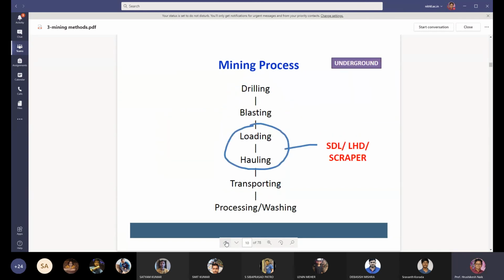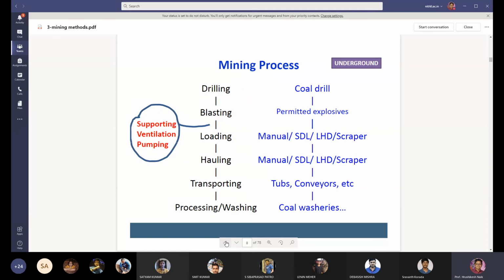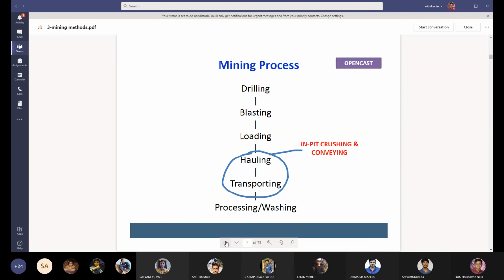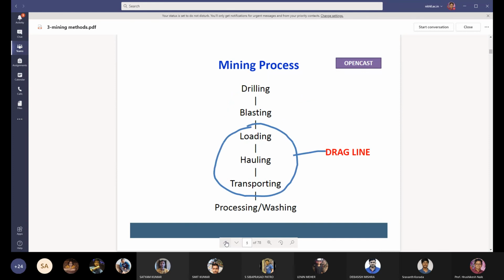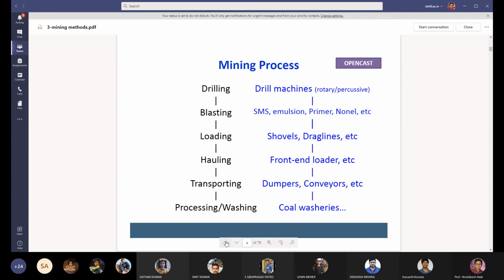So these are the different mining processes we have seen. The surface mining processes are drilling, blasting, loading, hauling, transportation, processing, and washing of the coal. All these operations are carried out in surface mining.